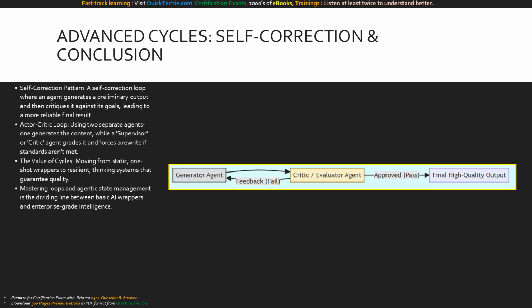Our final diagram illustrates the actor-critic self-correction loop. The generator agent drafts a response and passes it to the critic agent. The critic rigorously evaluates the draft. If it falls short, the workflow loops back to the generator with explicit feedback on what to fix. The system only breaks the cycle and delivers the final output when the critic approves, ensuring unparalleled enterprise quality.